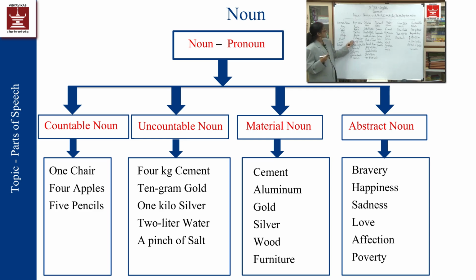Then the things, rolling chair, dining table. Then the name of a specific school will be called a proper noun, Modern High School. Then Taj Mahal, then Indira Gandhi. In this way, these are the specific names of those things, or that place, or that animal. Even animals we have not written. Okay, so Bengal tiger.